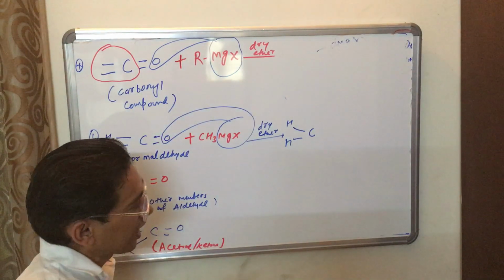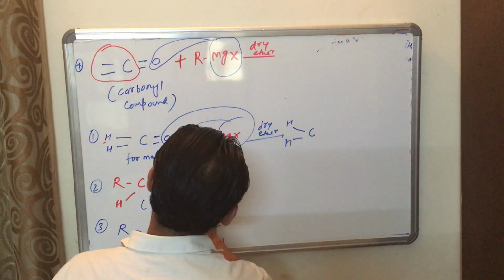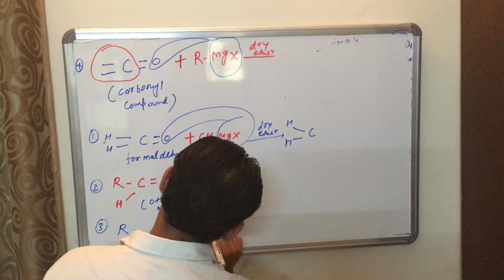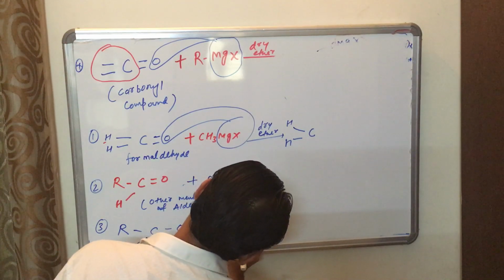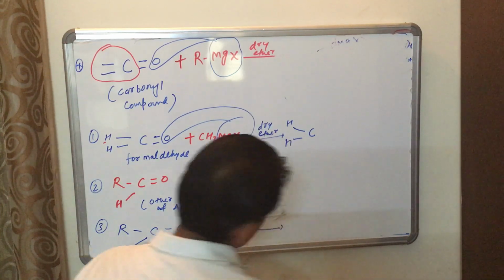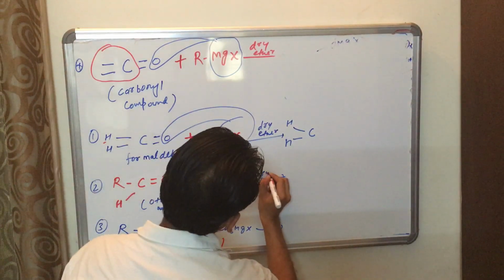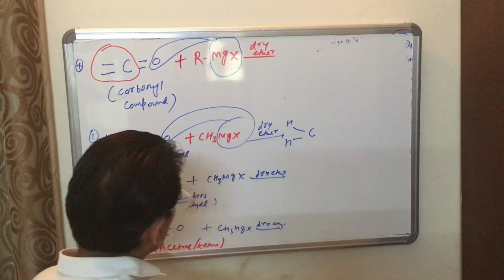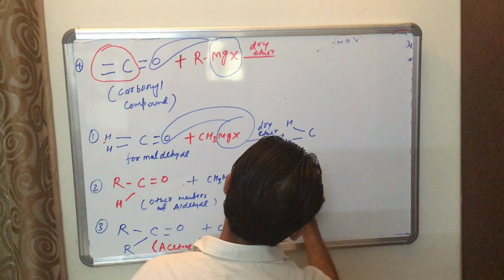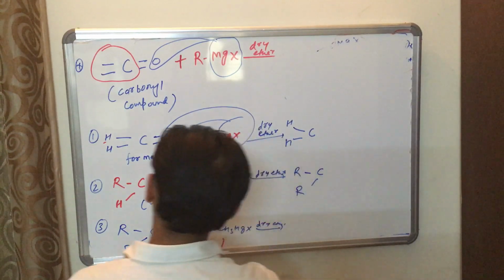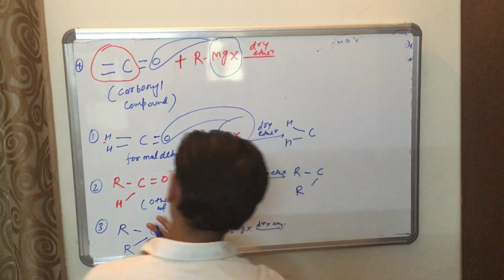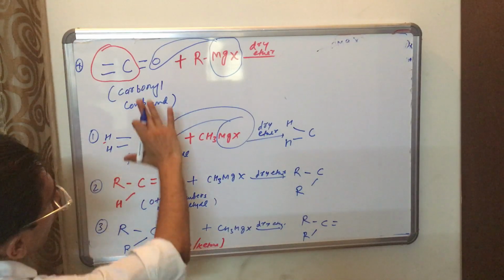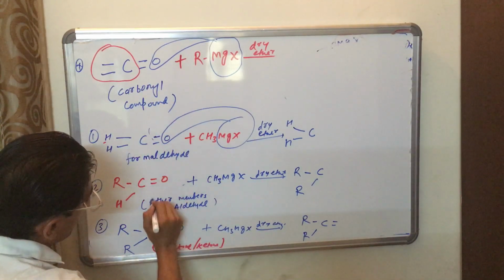In all reactions, here also if you use CH3MgX, writing the reaction is very easy, all in dry ether. Understand, just dry ether. Here also I am writing as it is, not disturbing this part, R, C, R.